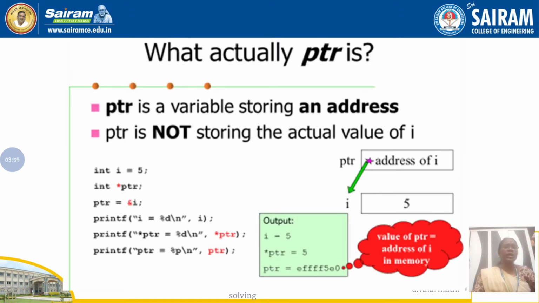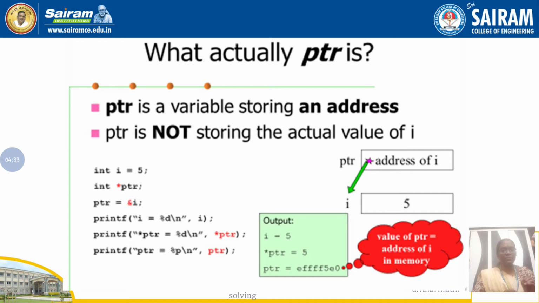Here you can see some code that shows what a pointer actually is. A pointer is a variable storing an address. Here in the code you can see int i = 5, int *ptr. The first line, int i = 5, is a normal C statement, meaning i is of integer type holding the value 5. Then int *ptr means ptr is a pointer variable of type integer. That we know now.